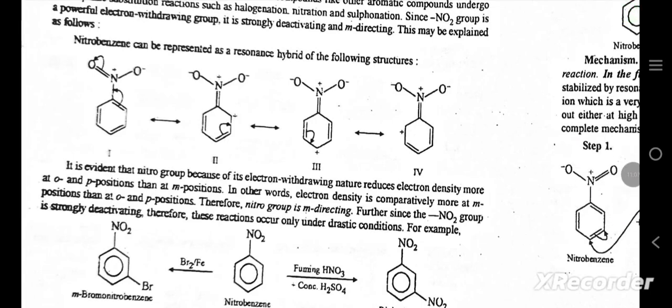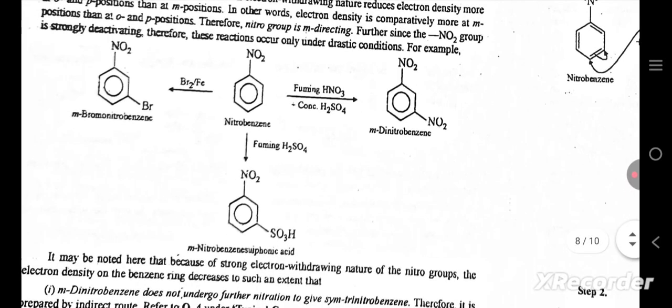Look at these structures. It is evident that the nitro group, because of its electron withdrawing nature, reduces electron density more at ortho and para positions than at meta positions. In other words, electron density is comparatively more at the meta position than at ortho and para positions. Therefore, the nitro group is meta-directing. Further, since the NO2 group is strongly deactivating, these reactions occur only under drastic conditions.